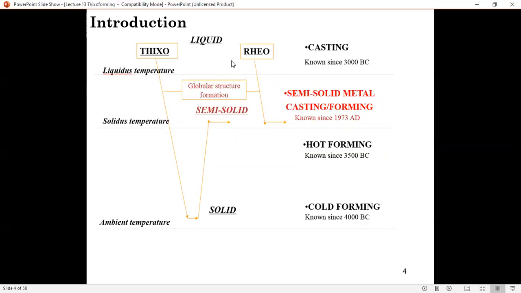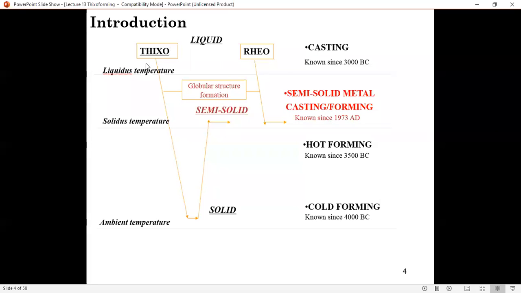But Thixo and Rheo are two different techniques, right? So this is semi-solid metal casting and forming operations. I'm going to explain the difference between Thixo and Rheo forming later on, if I'm not mistaken. But basically, for the Rheo forming process, the material is converted from liquid to semi-solid, and from the semi-solid, you perform the casting process. So that's a Rheo casting process.